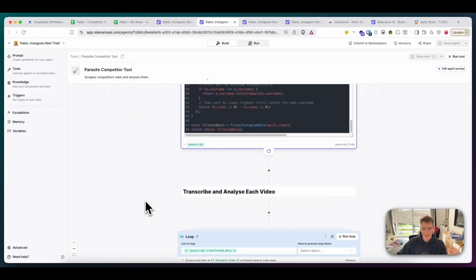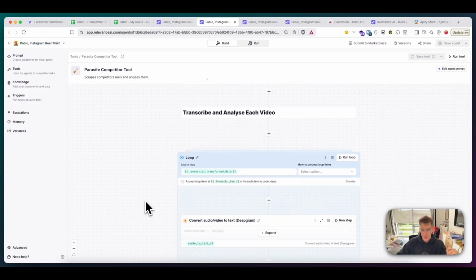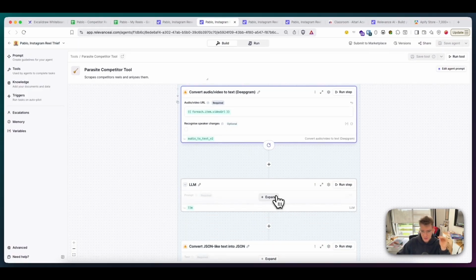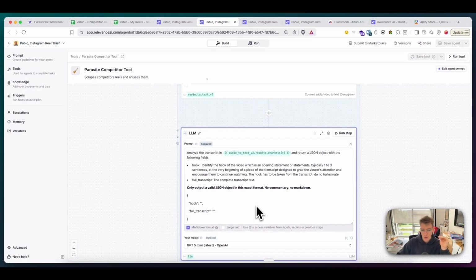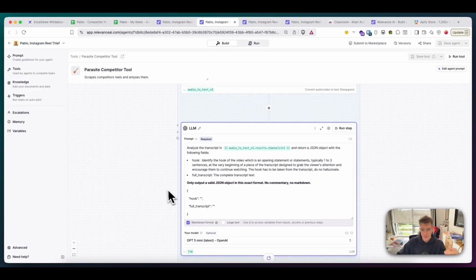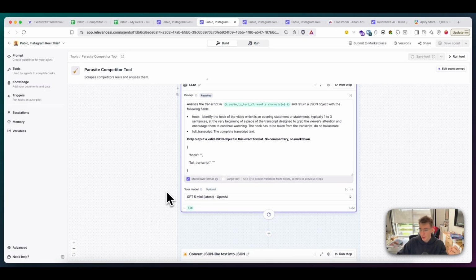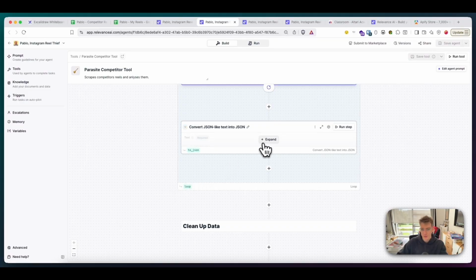Then we're going to get each video that we scraped, we're going to transcribe it and analyze it. So we're going to convert the video to text and put it through LLM. Here is the prompt to my LLM. Also feel free to copy that. Then we're using ChatGPT 5 Mini to define a hook and a full transcript. Then we convert it to JSON.